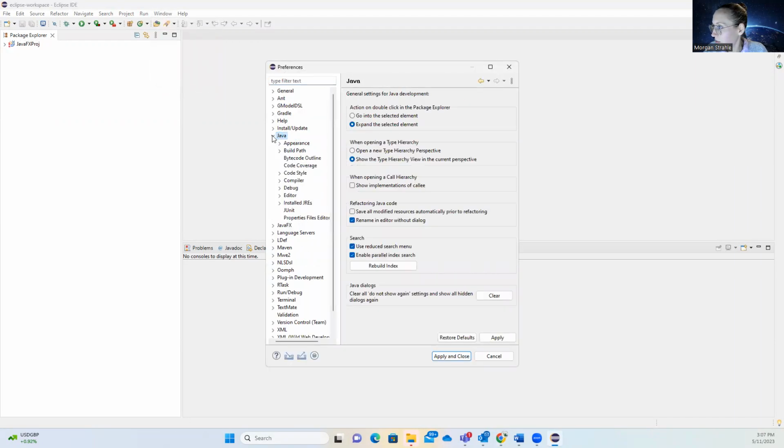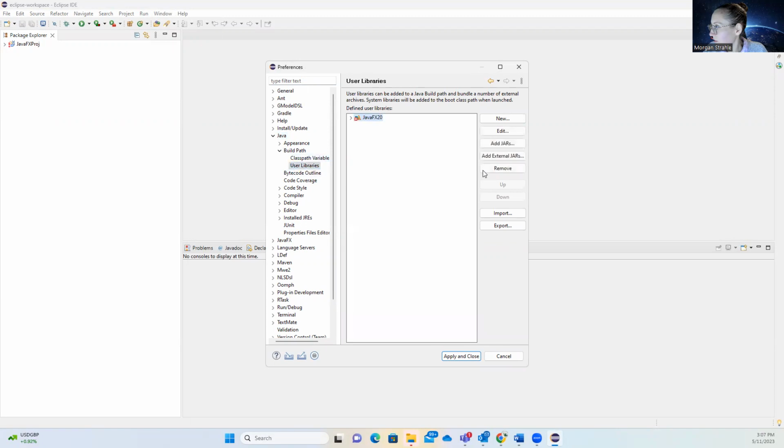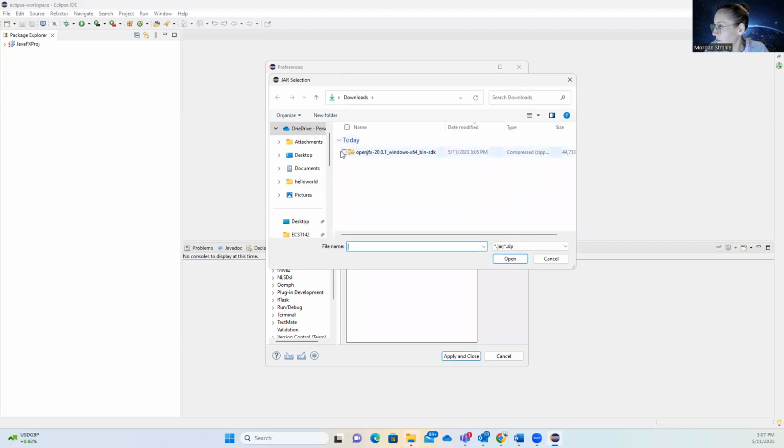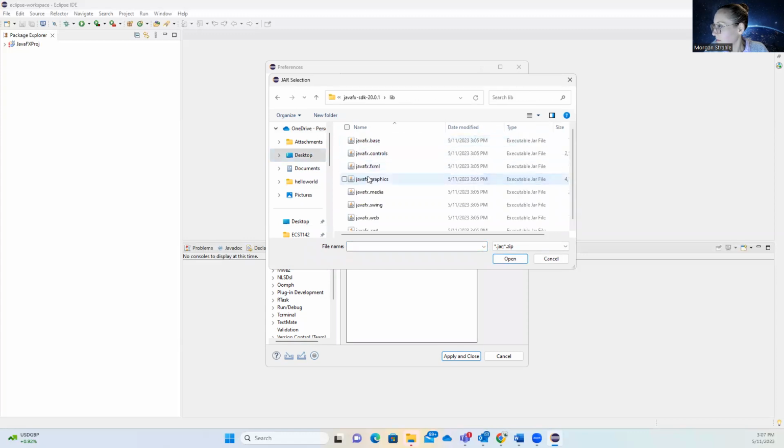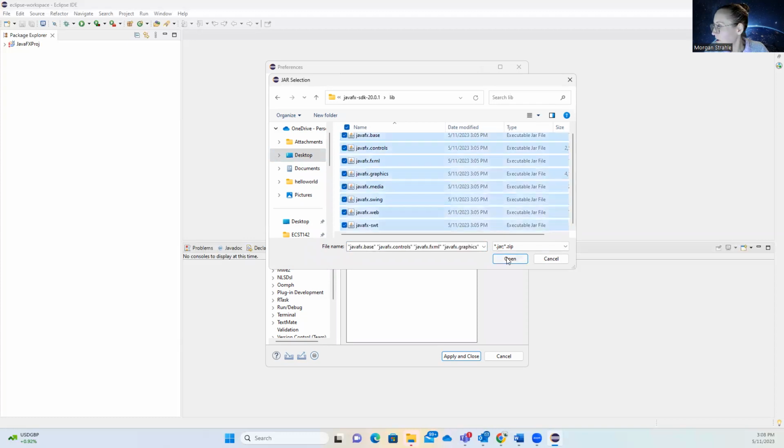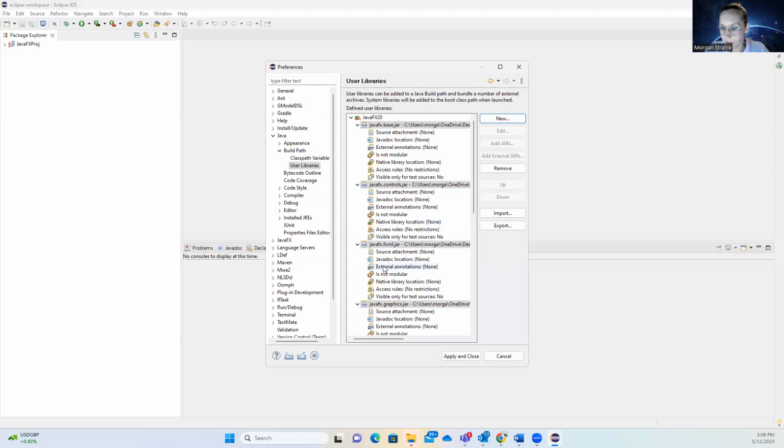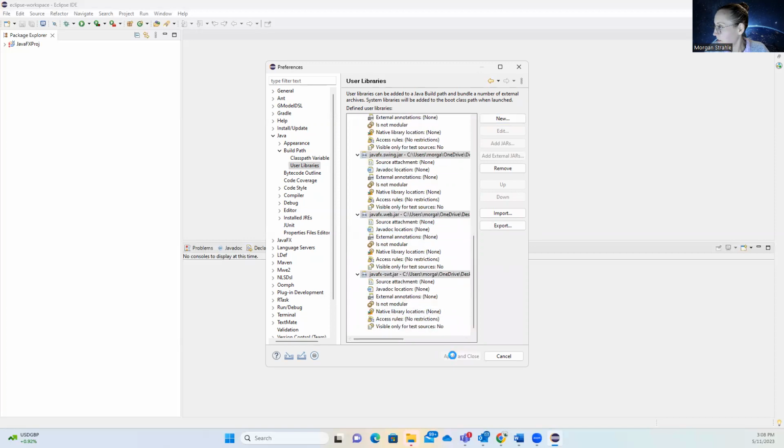And Java, build path, user libraries. Go ahead and remove this one. And new. Name it JavaFX 20. Okay. Add external jars. Right. Once we add those, we're going to apply and close.